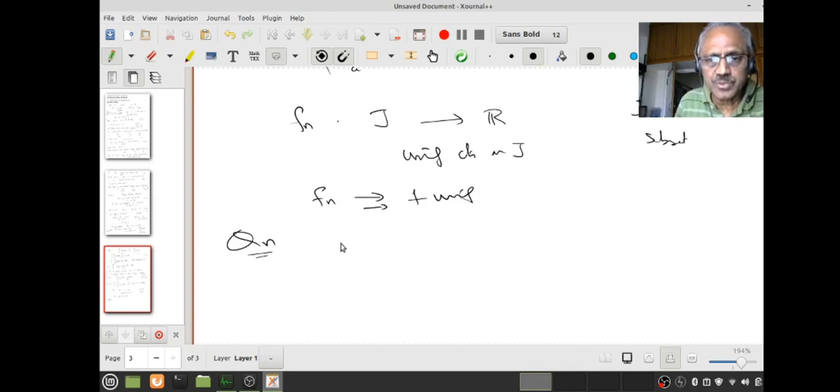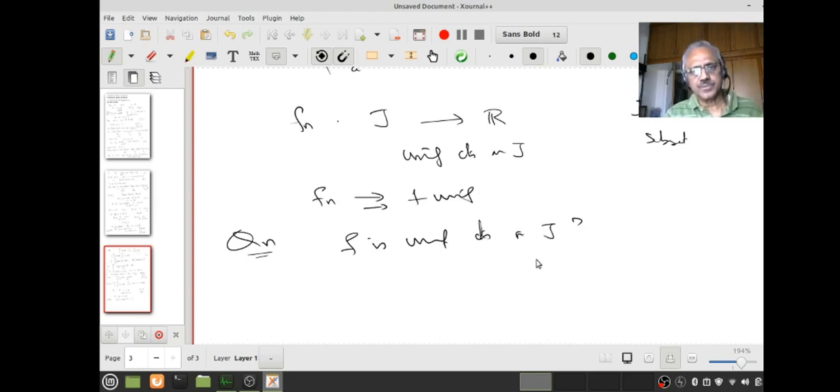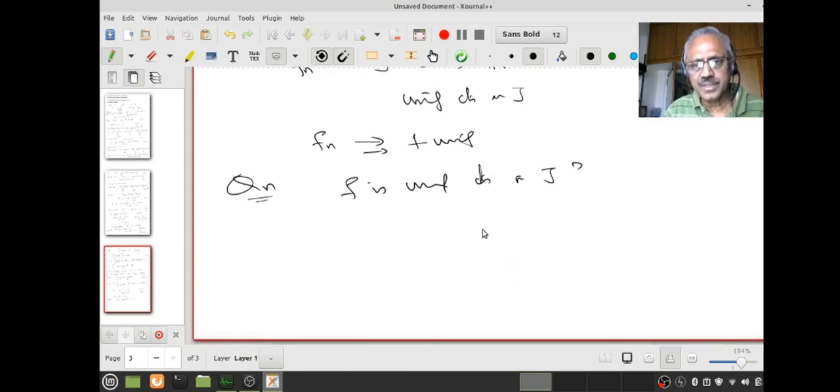Therefore I will be curious to know whether f is uniformly continuous on J. This is the question: is f uniformly continuous on J? If you go through the proof, you will see you can prove that. The same proof we used for continuity of f can be adapted. I am not going to give the complete thing, but for those of you who have not followed my lectures on uniform continuity, this will be a good exercise.